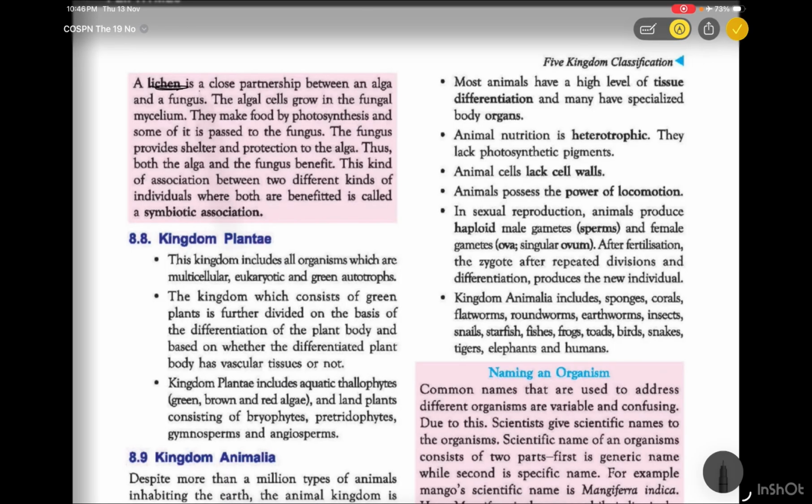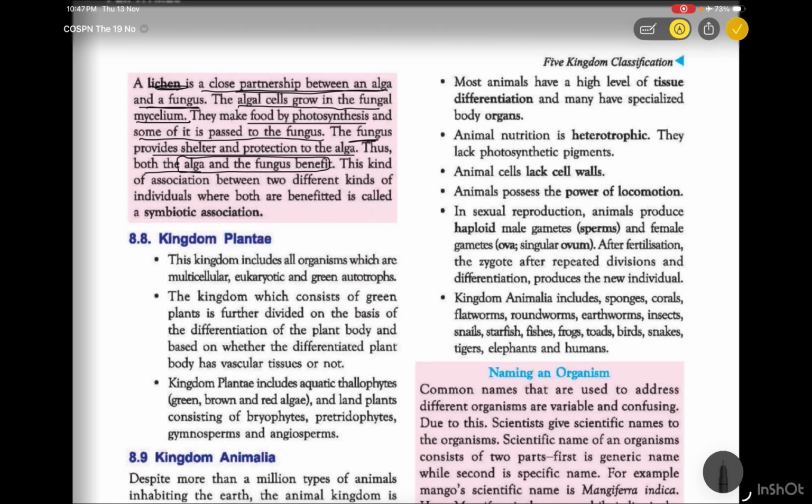So a lichen is a close partnership between an alga and a fungus. Before also I have told that the lichen is a close partnership between the algae and fungi. The algae cells grow in fungal mycelium and make food by photosynthesis, and some of this passes to the fungus. The fungus provides shelter and protection to the algae. Thus both the algae and fungi benefit.